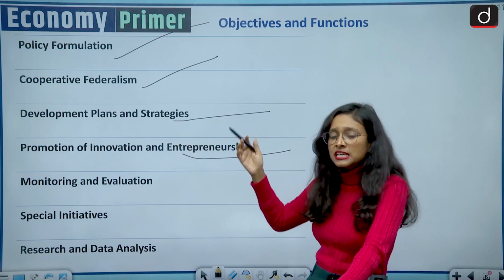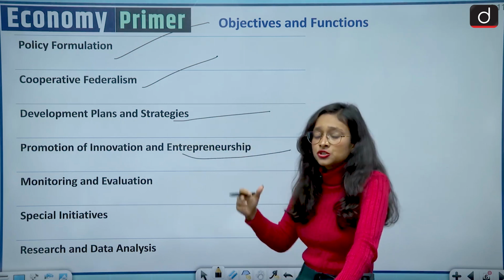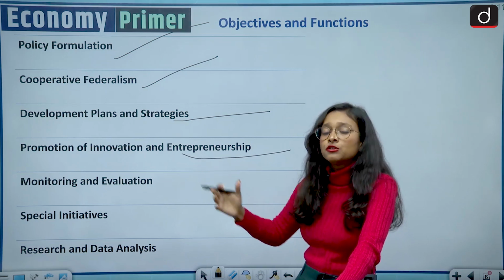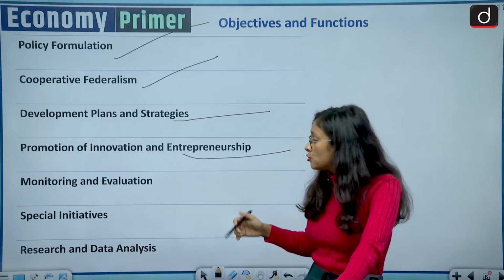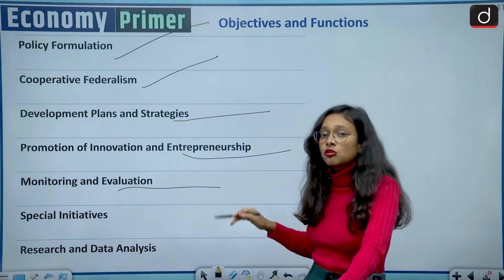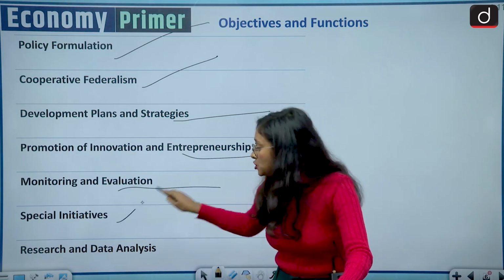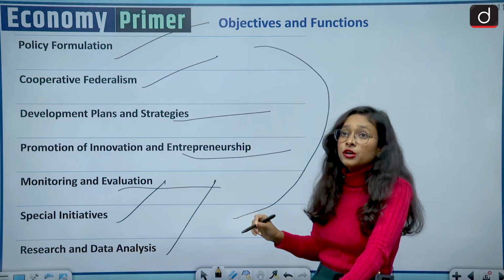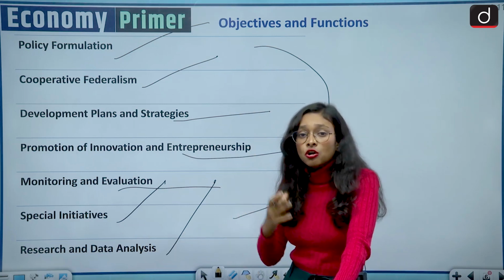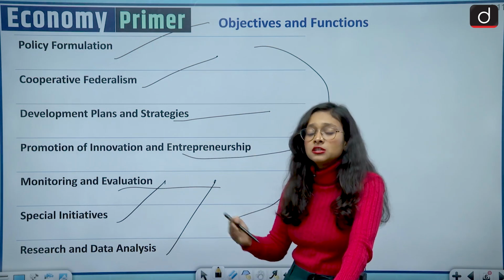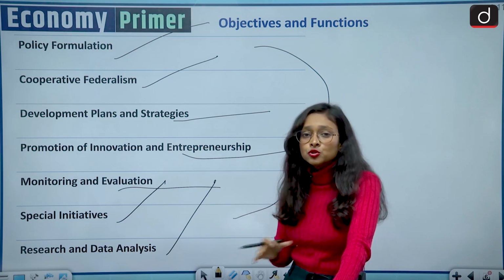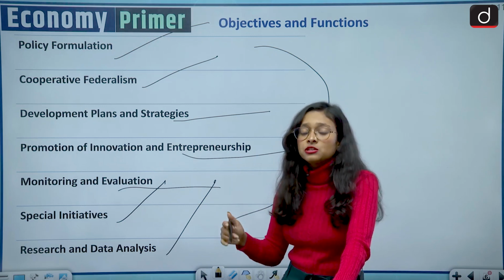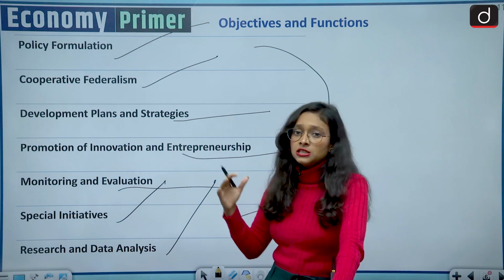In the next slide we'll also discuss the special initiatives by NITI Aayog. Suppose we have the Atal Innovation Mission. These are innovation programs which have been launched by the NITI Aayog. Monitoring and evaluation is also done by the Aayog, along with research and data analysis, because all these things are very much related. When you are designing a policy or launching any particular scheme, you need research and development, to know whom to target, what the funds requirement is, and which states are more vulnerable. These are the works done by the NITI Aayog.